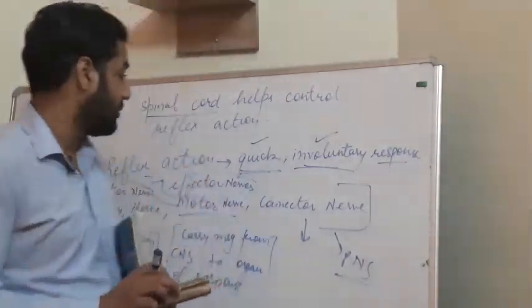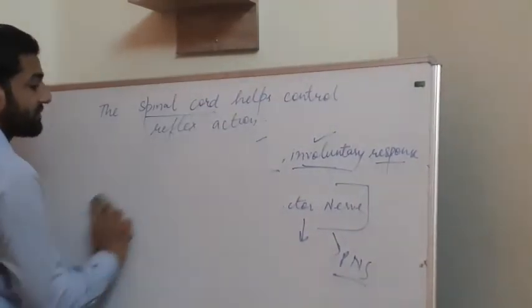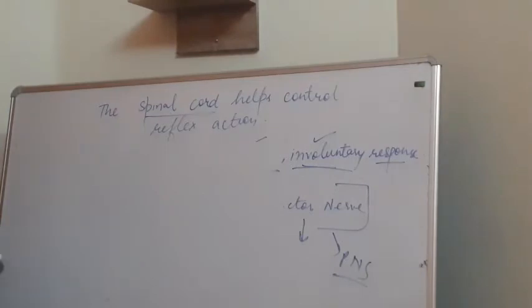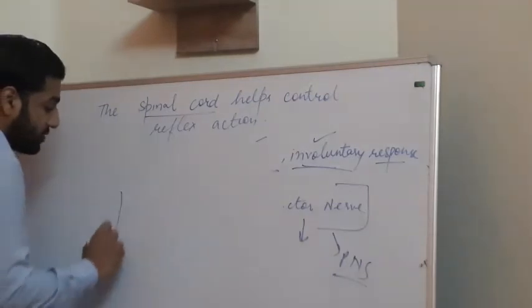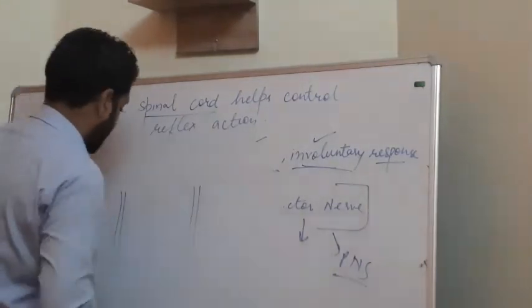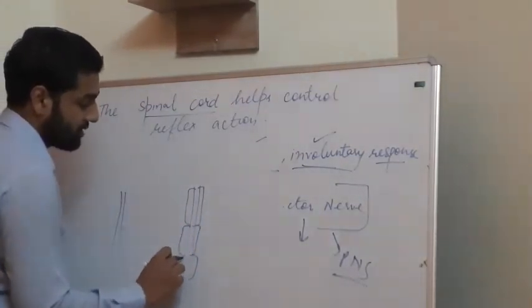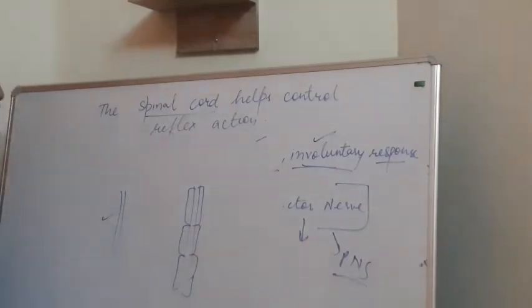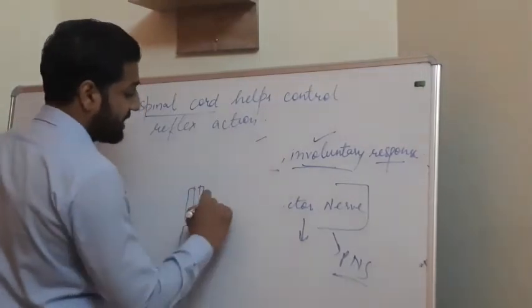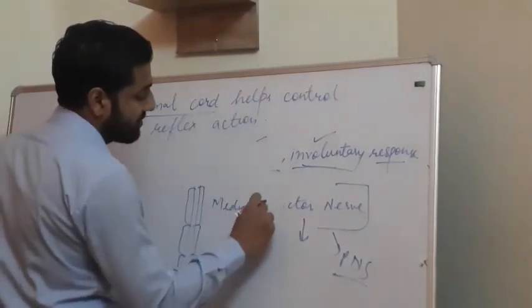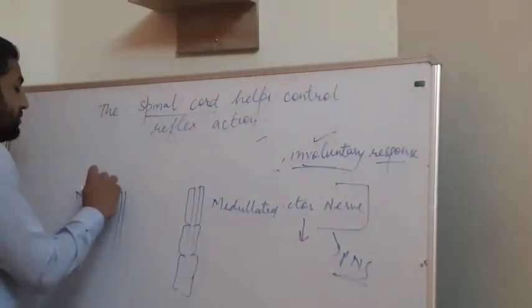And one more thing about the spinal cord I want to tell you, about the sheath. In the previous video I told you that the spinal cord has some myelin sheath on the axon. This is the axon. Some axons have a myelin sheath, which is the outer covering, and some do not. So a neuron cell, a nerve cell, which has a myelin sheath is known as medullated, and the other one without a myelin sheath is non-medullated.